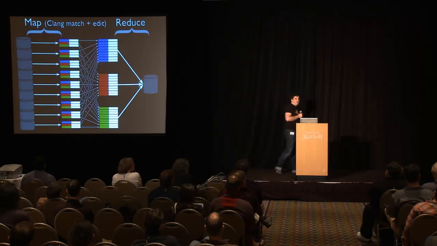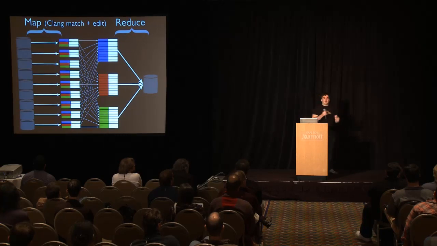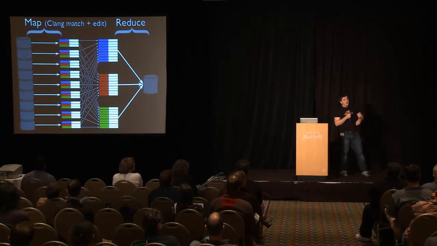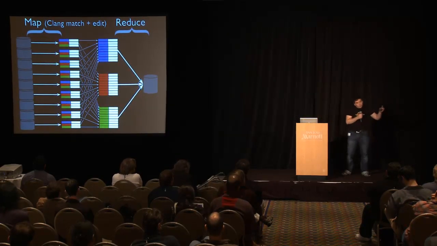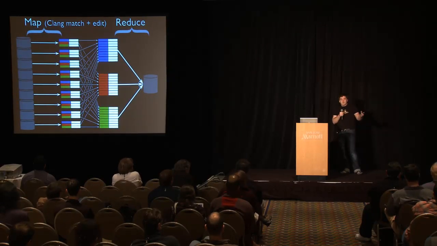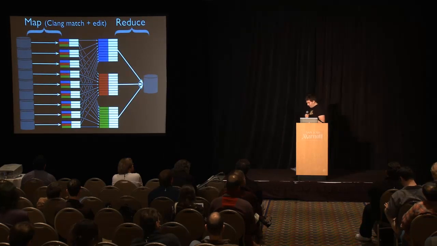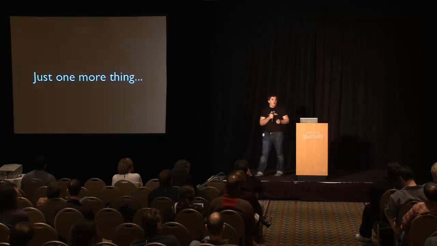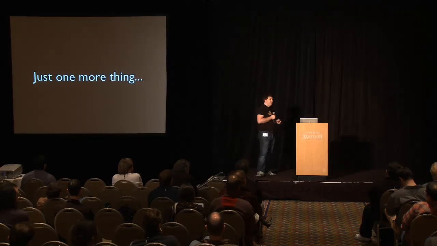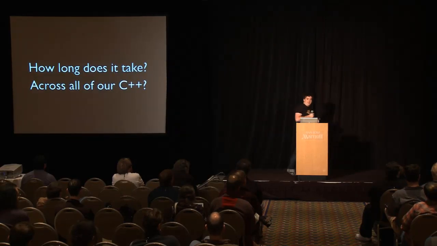All right, so this is the high-level picture of what we're doing, right? We're bridging a full end-to-end pipeline of source-to-source translation using MapReduce for our infrastructure and Clang for all of our business logic. But there's one more thing that I really want to clarify for you guys. How long does this take?